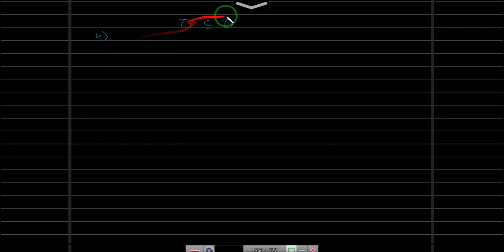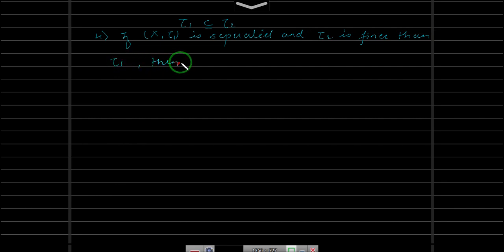Okay, so let us write that. If X comma tau 1 is separated, and suppose we have tau 2 which is finer than tau 1, then question mark, is tau 2 separated? Okay, you fill in the blanks and then give the proof of this.